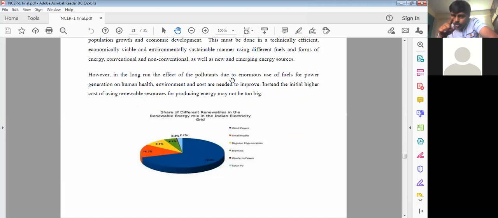If you need to mention only the figure, you can mention this pie chart. You don't need to mention only this pie chart. You can mention any other form also, no issues. You can mention a bar chart also, like this particular chart, or a pie chart. Whatever methodology you want, you can mention it.